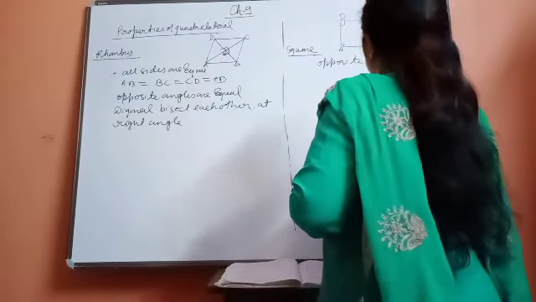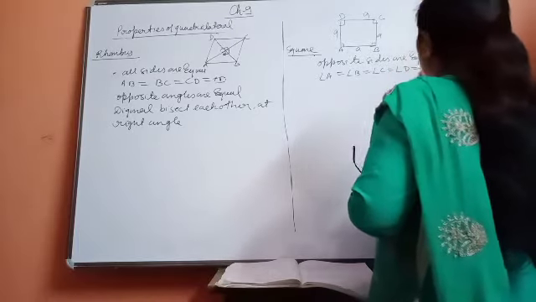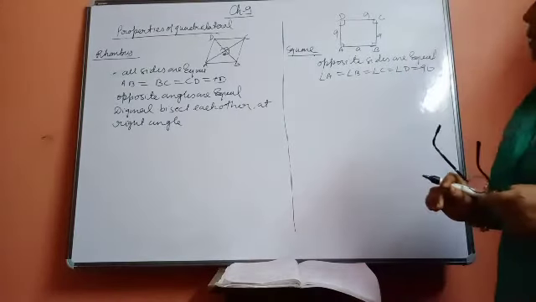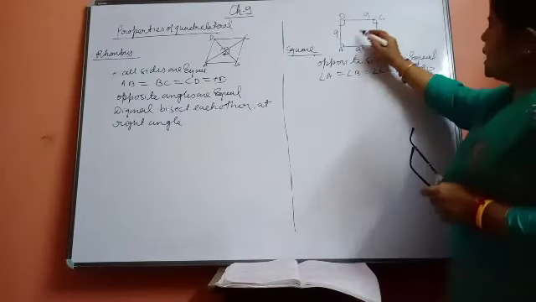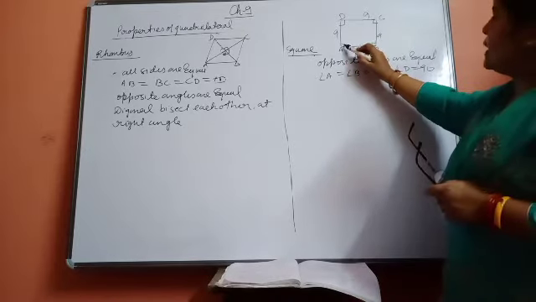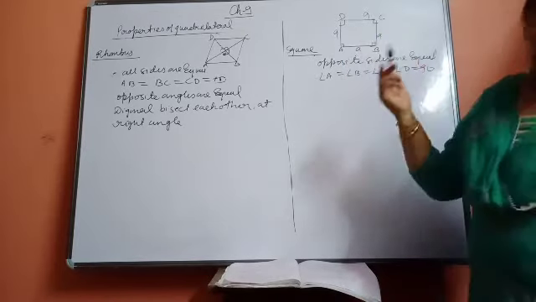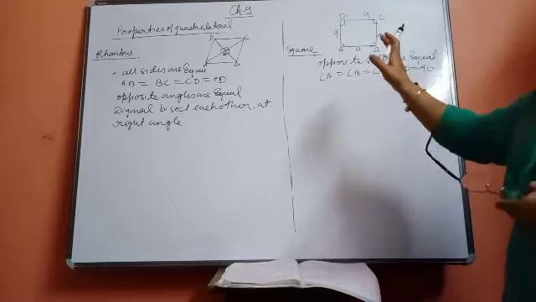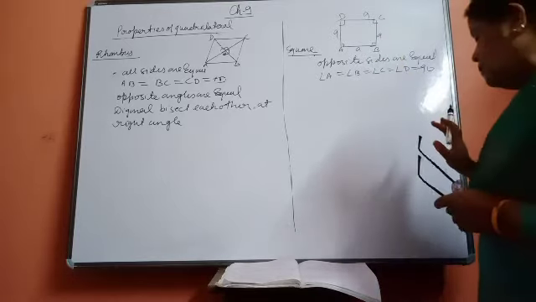All the angles are equal to 90 degrees. Means angle A is equal to angle B is equal to angle C is equal to angle D is equal to 90 degrees. And what was the property of the parallelogram? That opposite angles must be equal. So in this case you can see that if this is 90, this is also 90. So opposite angles are equal. So it is satisfying the second property of the parallelogram also.